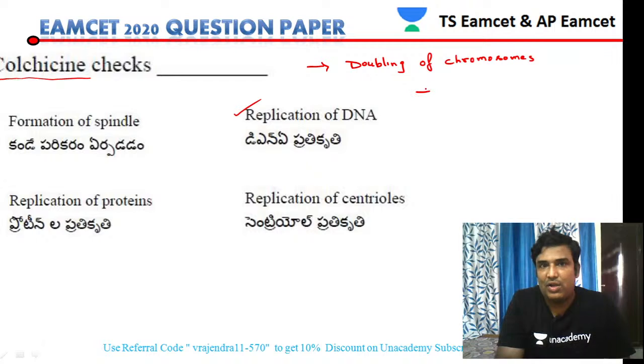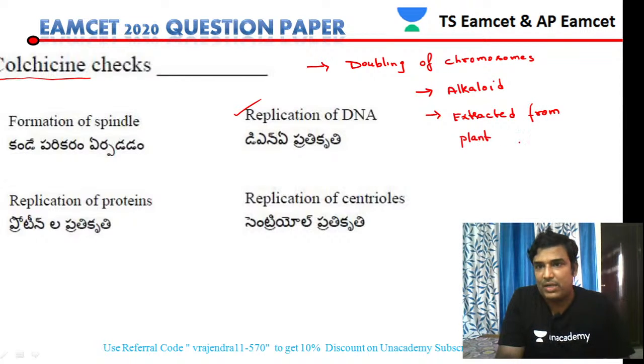Colchicine is actually an alkaloid. It is extracted from a plant. The name of the plant is Colchicum. It is a Liliaceae member, Colchicum.